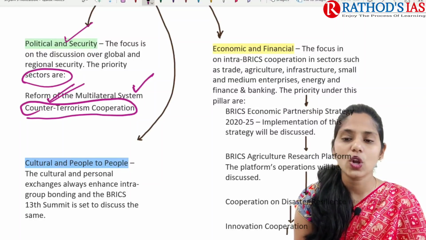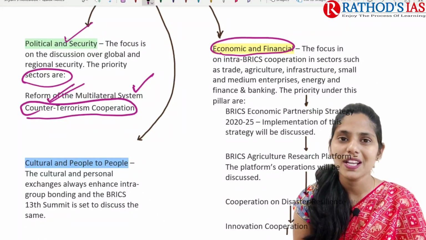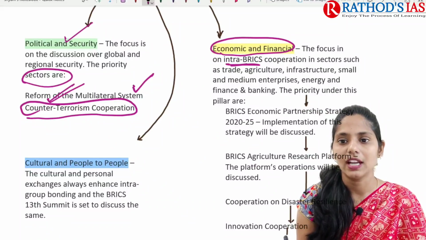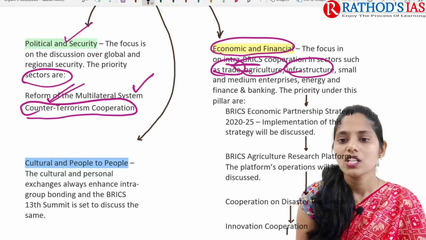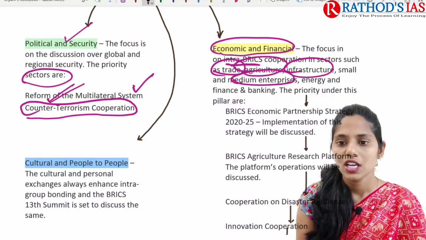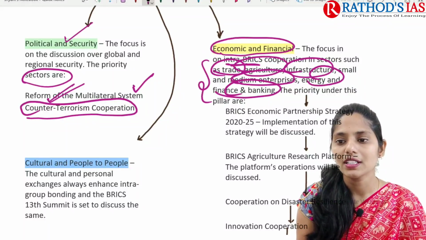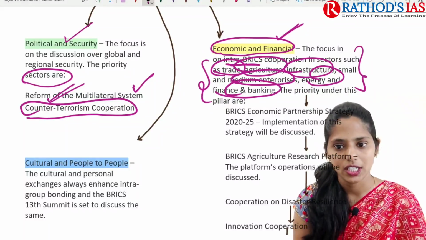And next one is economic and financial interest. Here BRICS mainly focuses on intra-BRICS cooperation in sectors, for example trade, agriculture, infrastructure, small and medium enterprises, energy and finance and banking. So these are some important things mainly focused on regarding economic and financial matters.